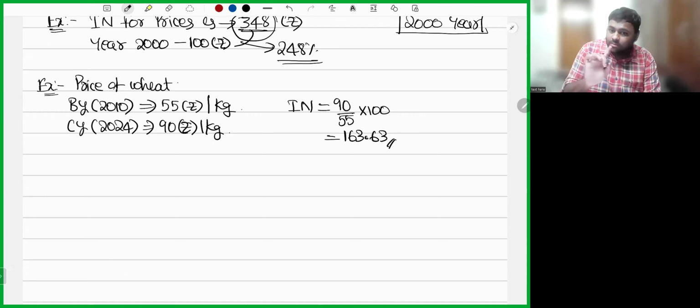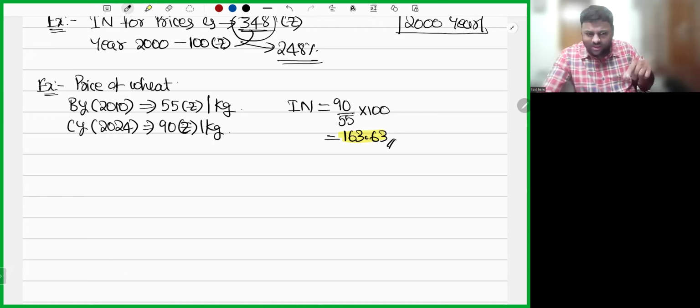My dear friends, index numbers don't have any units. They are pure numbers. Okay. So simply you'll write 163.63. Can anybody tell me? Gita, Vaishnavi, Yogita, can you tell me? Index numbers, I said it is not having any units, right? Just a number. Is it absolute measure or relative measure? If it is relative measure, type R. If it is absolute measure, you can type A.